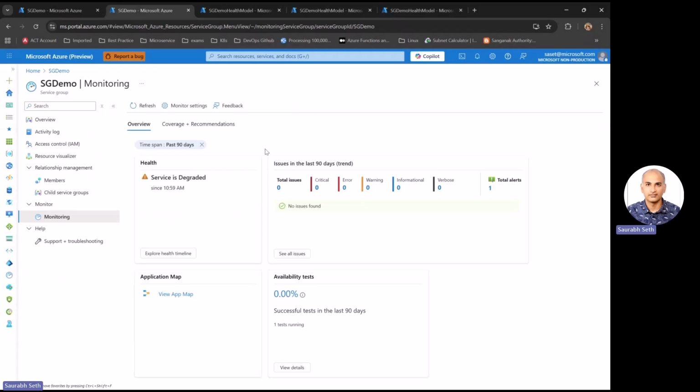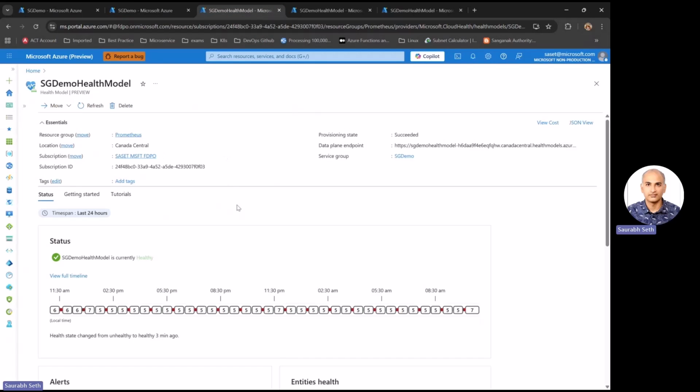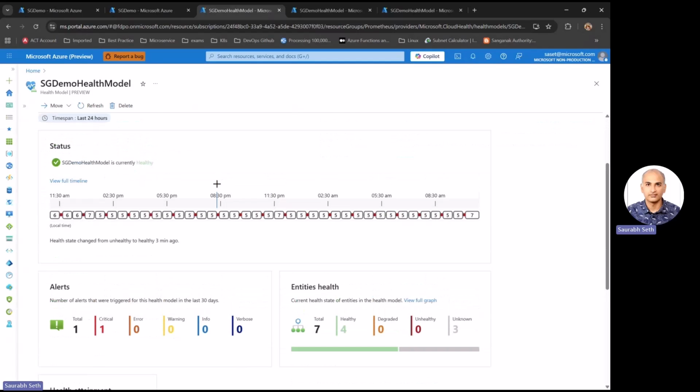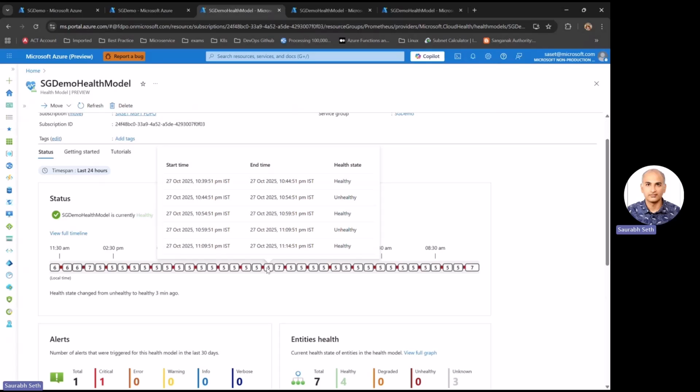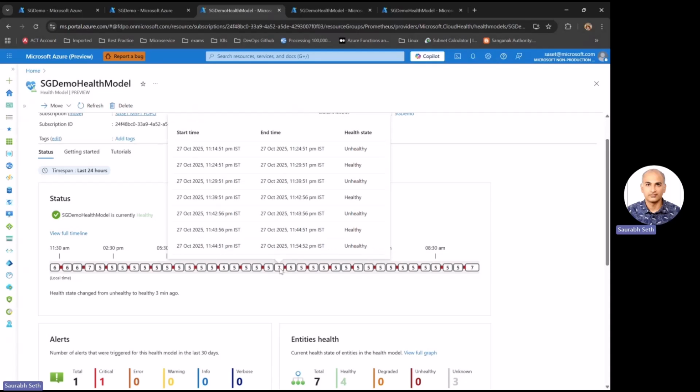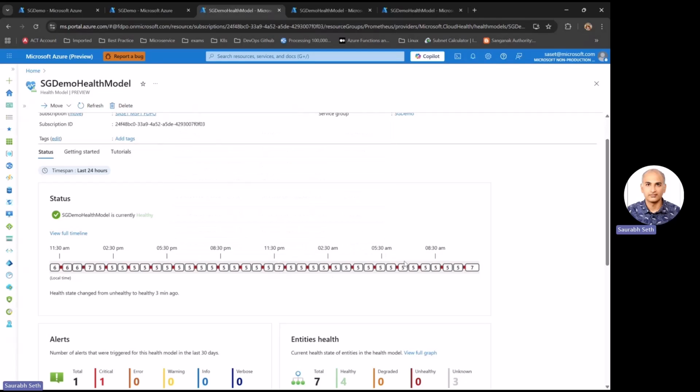Now, I spoke about health models and how service groups are driving health models. So we will quickly switch over to the demo on the health model that I've created. This is the landing page of my health model, where the service group that we just saw is attached to this particular service health model. And as you can see, in the last 24 hours, it shows a very nice timeline view of how the health events have happened. So it shows what's been healthy, what has been unhealthy, and how it has changed over the span of time.